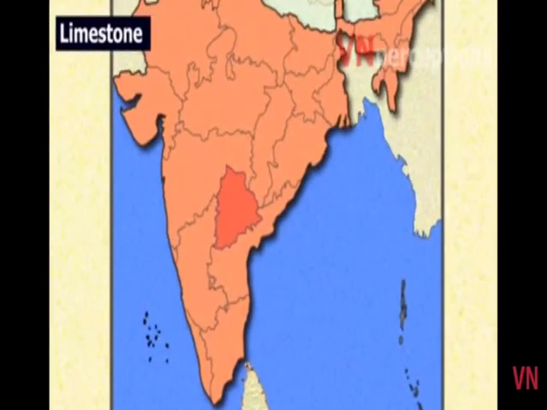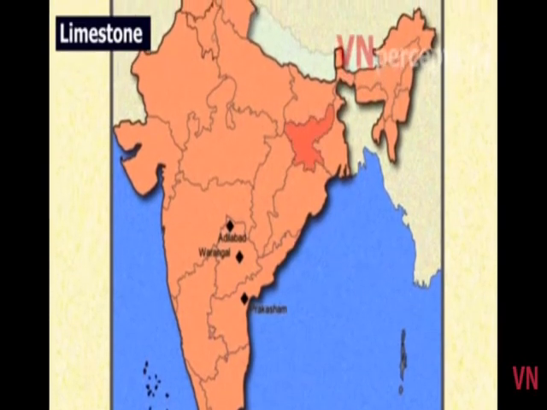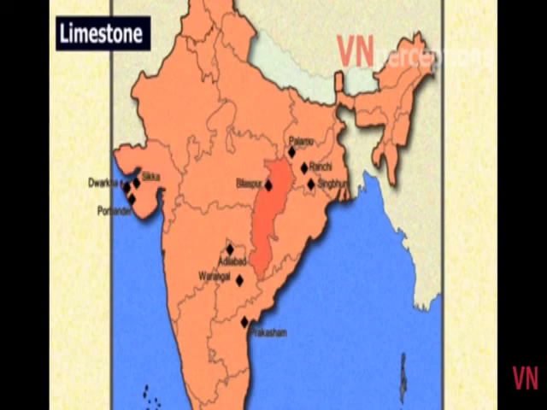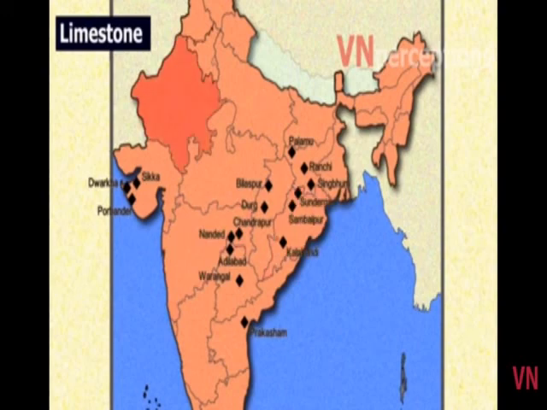In Telangana, it is found in Adilabad, Warangal. In Andhra Pradesh, it is found in Prakasam. In Jharkhand, it is found in Singhbhum, Palamau, Ranchi. In Gujarat, it is found in Dwarka, Porbandar, Sikka. In Chhattisgarh, it is Bilaspur and Durg. In Maharashtra, it is Chandrapur, Nanded. In Odisha, it is Sundargarh, Sambalpur, Kalahandi. In Rajasthan it is Sawai Madhopur, Dungarpur, Bikaner and Ajmer.